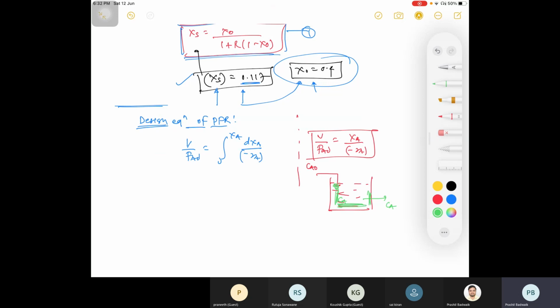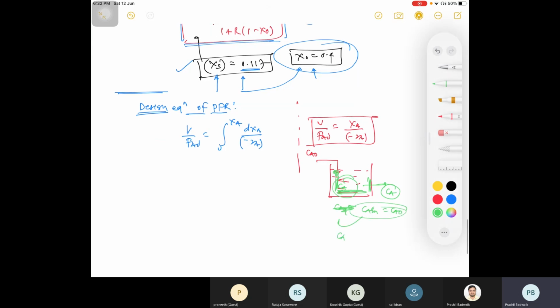Both are the same, right? CA inside is your outlet. CA in is actually your CA naught, but within a fraction of time it converts to CA. So your concentration inside is CA and outlet is CA. So at the starting here and at the end you are getting the same concentration.